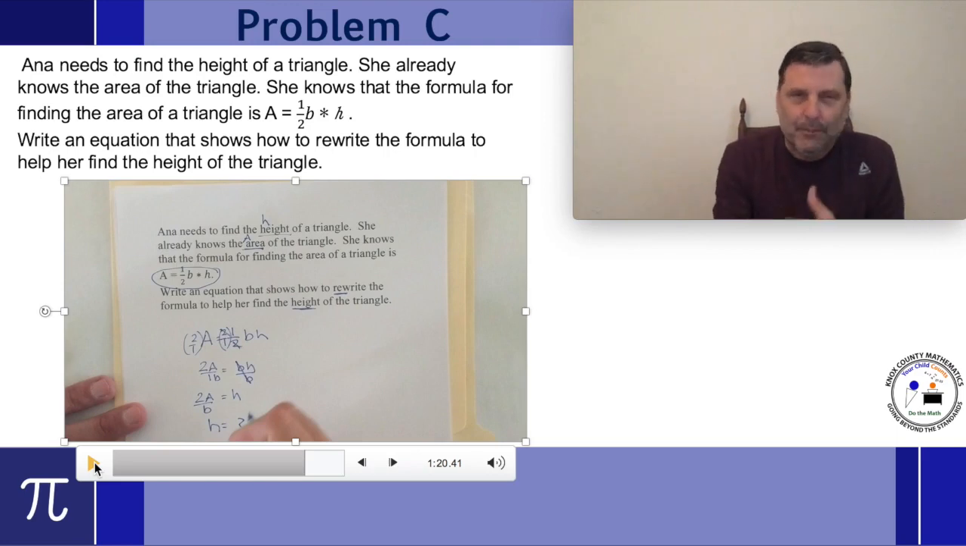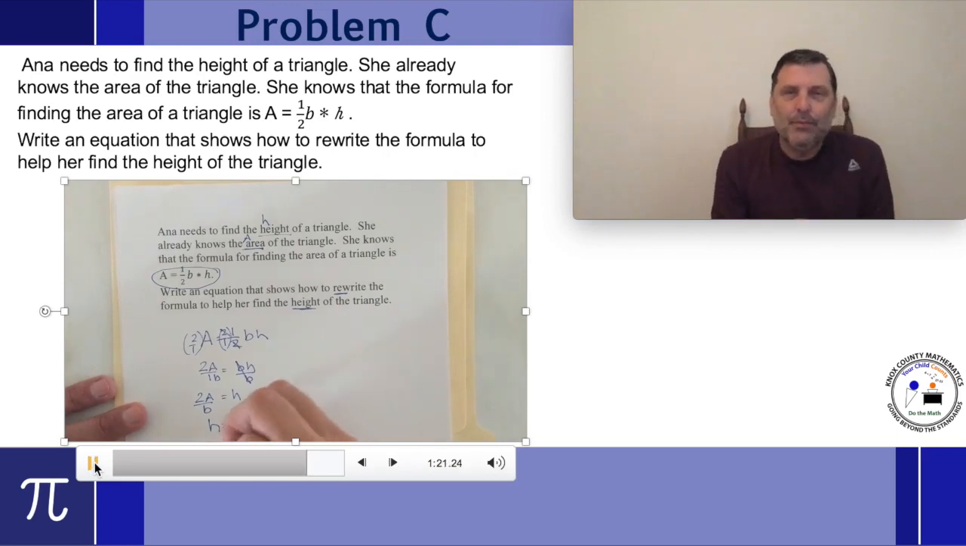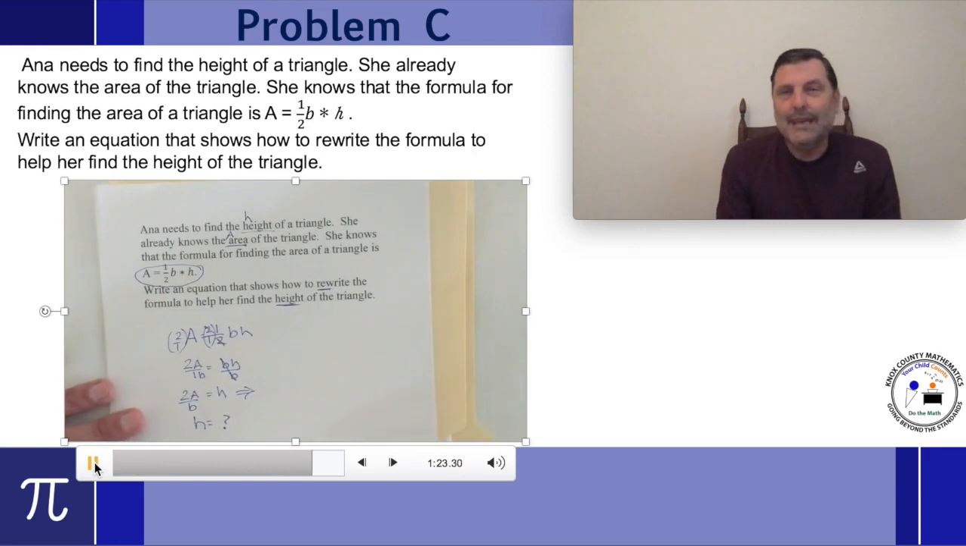But just to make it pretty and just for my sake, I'm going to rewrite that formula so it's h equals, rather than h on the right side. It means the same thing. I'm using the symmetric property of equality.